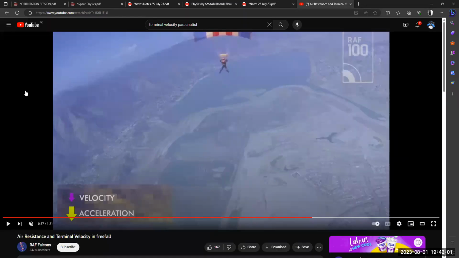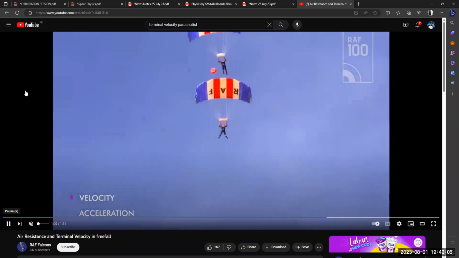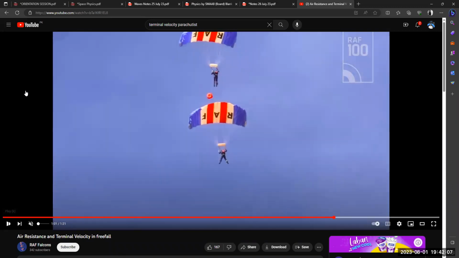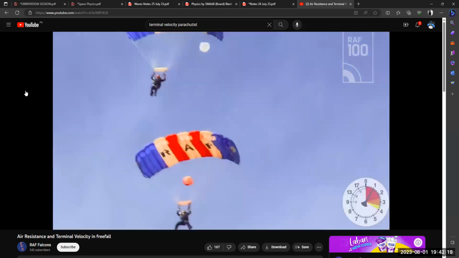No. Okay, and after opening the parachute, after some time your speed is going to be constant again. So that is the new terminal velocity with the parachute. Initially we reach terminal velocity with the body, and after that we reach terminal velocity with the help of the parachute.